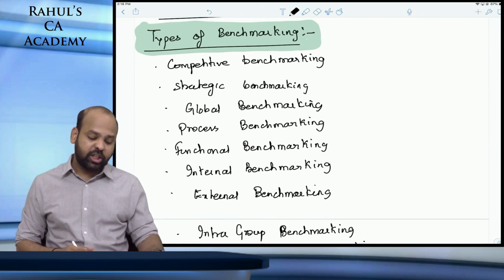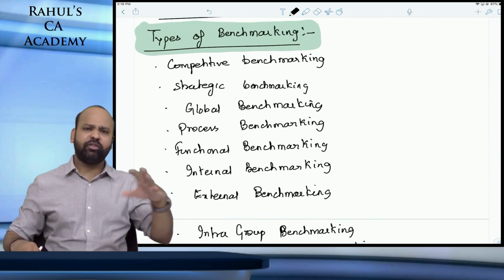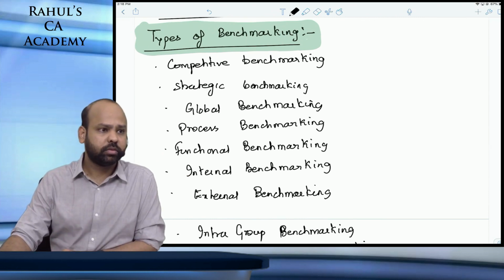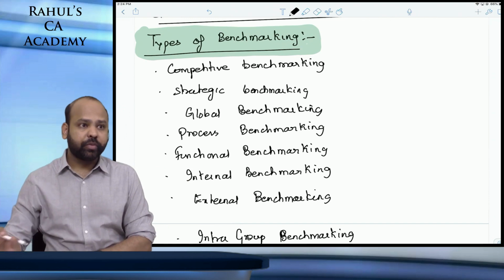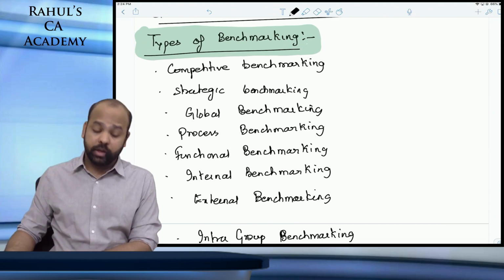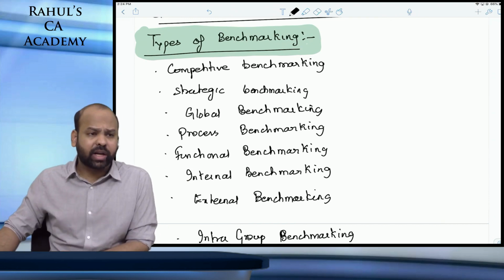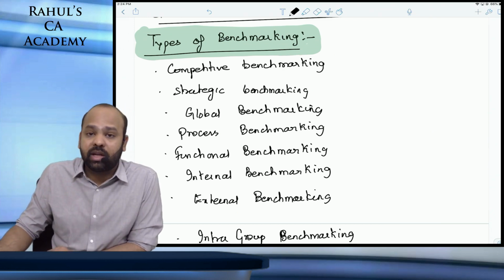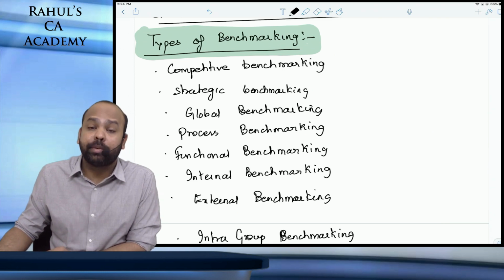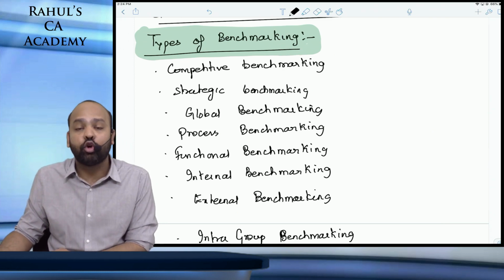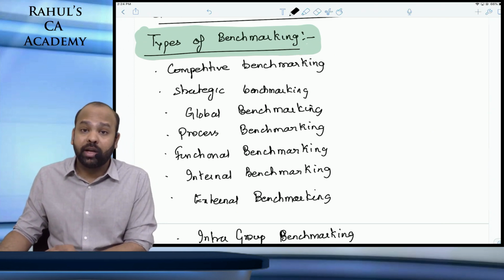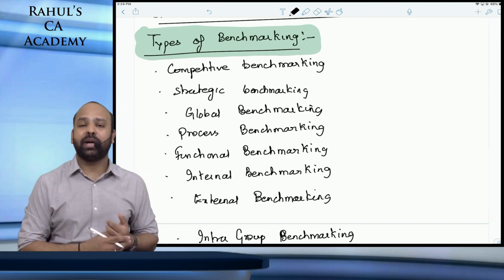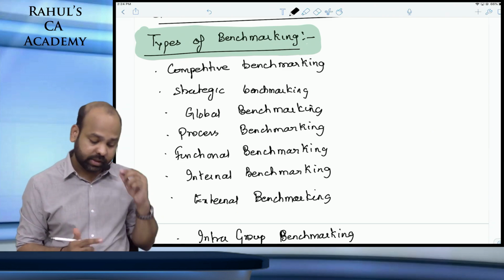Now, types of benchmarking. There are different types of benchmarking that we have here. As far as the types of benchmarking are concerned, the first one is competitive benchmarking. As the name itself suggests, when you say competitive benchmarking, you're comparing the performance of your firm with that of your competitors. It can be comparing processes, products, or any other services.